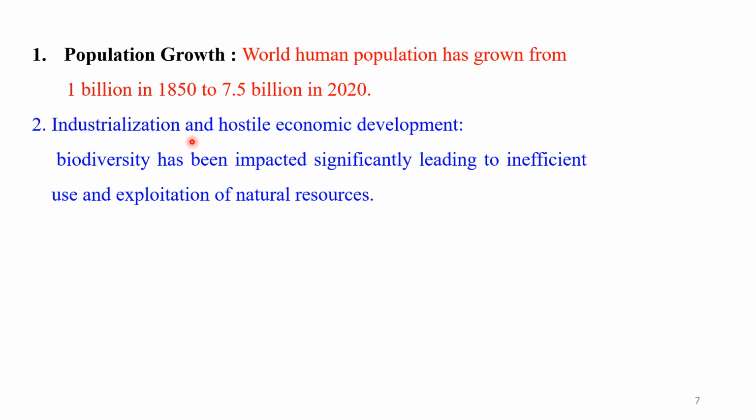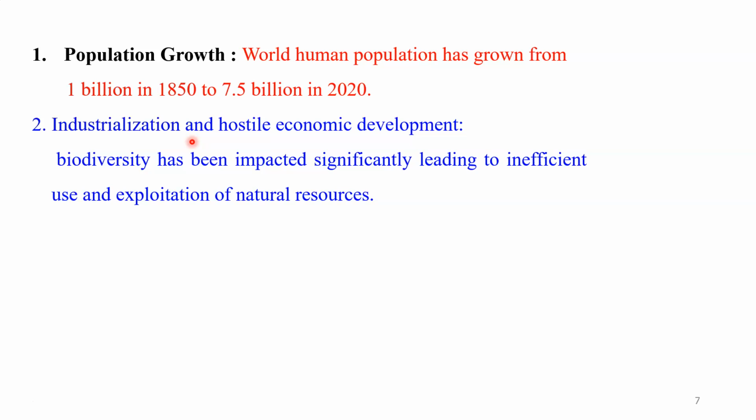Sometimes you get it from agriculture, or from the forest, or from the surrounding region. When you explore those natural resources on a large scale, you damage the natural habitat of the species, or of the biological community.